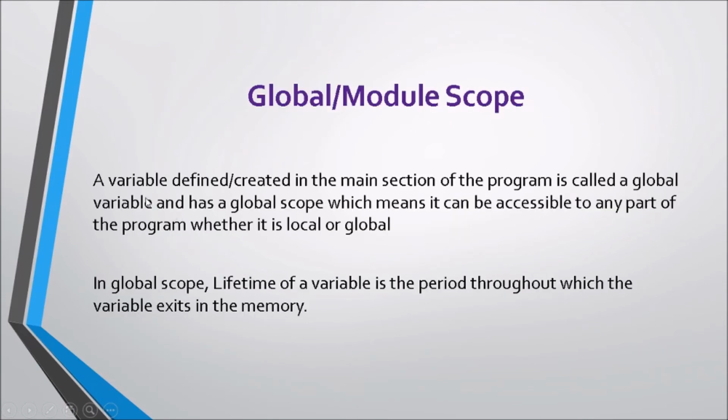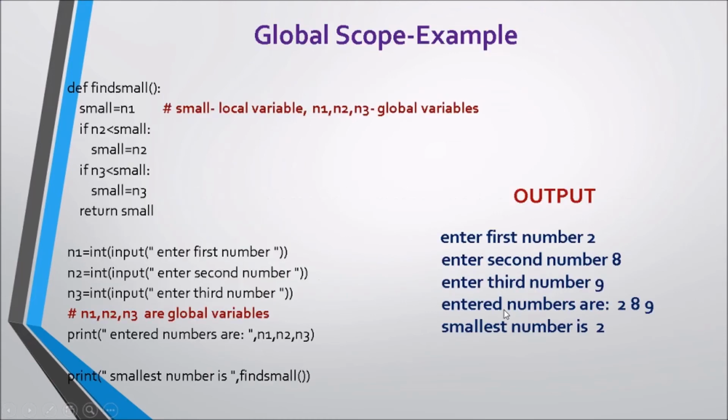Global scope or module scope: a variable defined or created in the main section of the program is called a global variable and has a global scope, which means it can be accessible to any part of the program, whether it is local or global. In global scope, the lifetime of a variable is the period throughout which the variable exists in the memory.